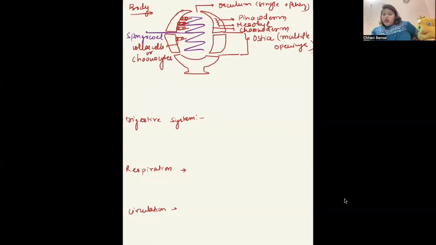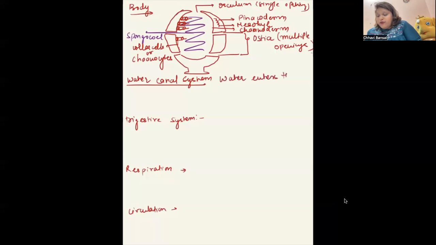Okay. Let's talk about the water canal system first. What is water canal system? What happens? The body, as we know already, the poriferans are present in aquatic environment, right? So there is a constant water that is entering the body and exiting the body. So this system where the water enters the body through ostia and exits out through osculum, and the movement of the water within the spongocoel is mediated by the flagella present in choanocytes, is called water canal system.